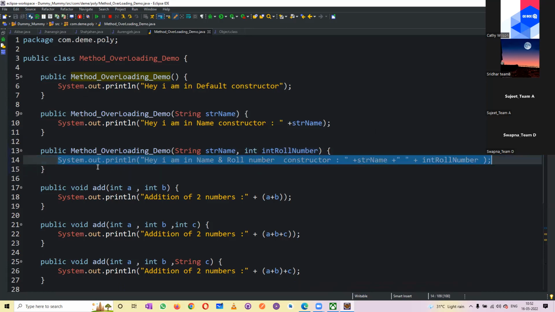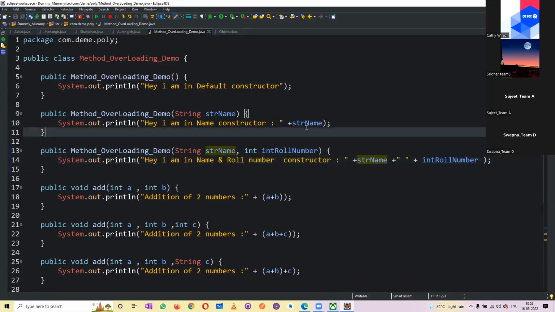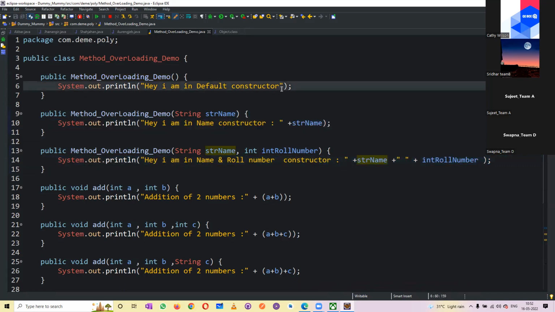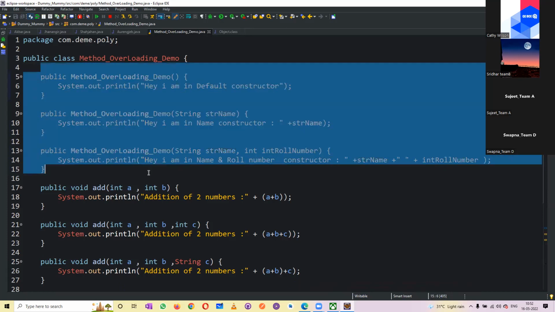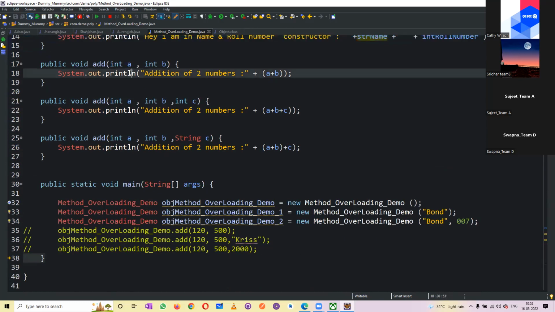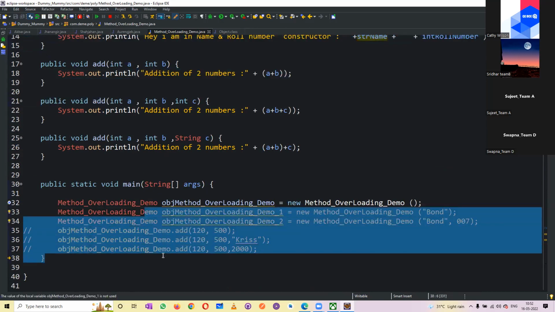The implementation, the method, is nothing but performing some action. So now the action it is performing here is performed differently. Here it is trying to print name and roll number. It was printing only the name, and here it is not printing anything, many variables, just like this. So this is called method overloading.